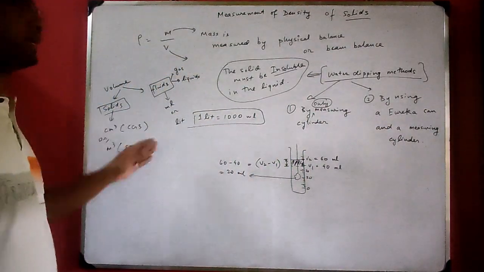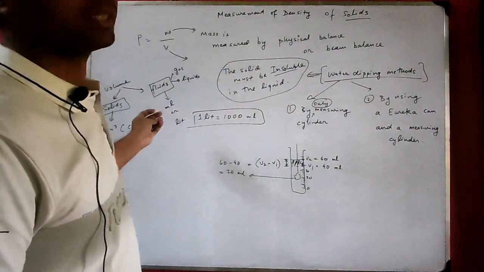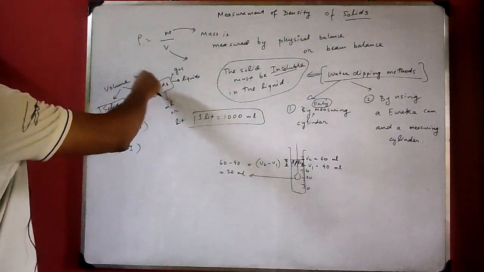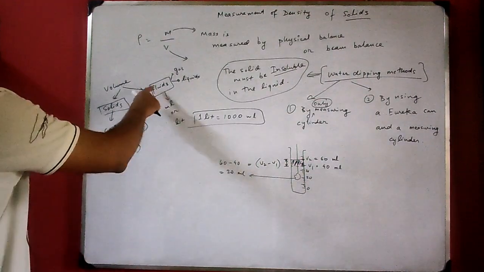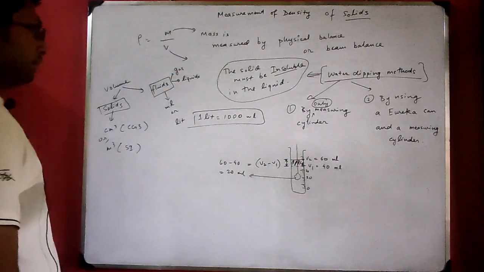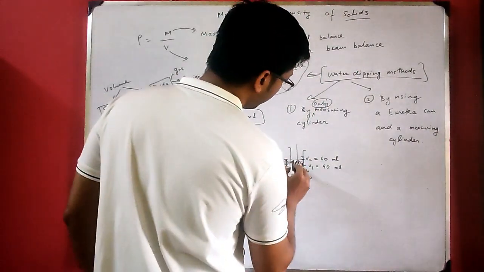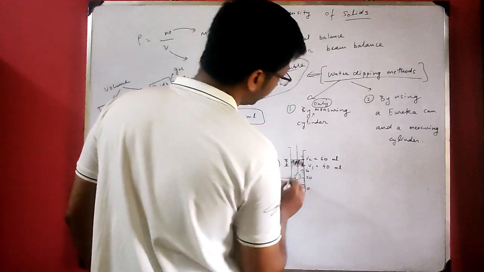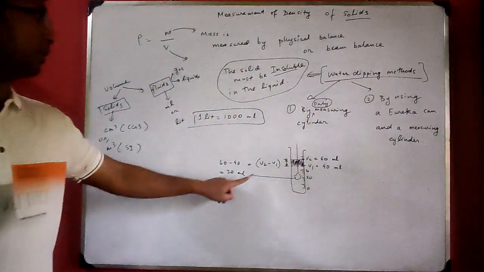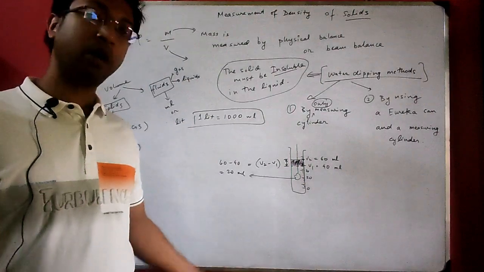These are not SI units, and neither are these CGS units. These are units in which the volume of liquids and gases is measured. Now here we are finding the volume of this solid, and from here we found out it is 20 ml. But how can we relate it with the volume of a solid? Because in ml we are getting the volume of the liquid, but here we are supposed to find the volume of the solid. So how to connect it?